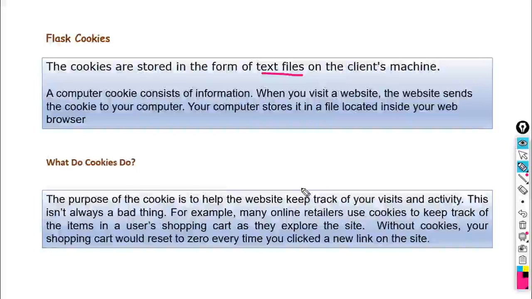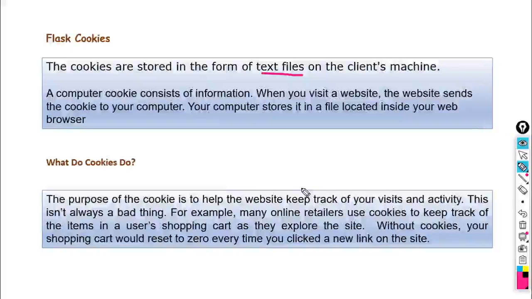Second one, remembering your login details for Facebook, Google, YouTube and so on. So you can log in back without entering the credentials. When this data, meaning login name and password, is stored on the server side, it is better, but when it is stored on the client side, it will be bad. Someone can hack your account name and password. So these types of cookies are always stored on the server side.